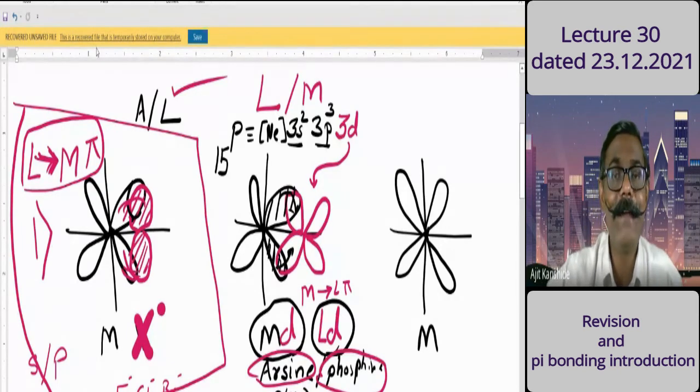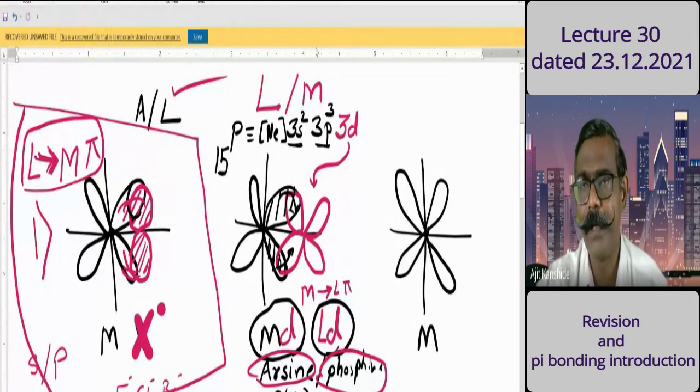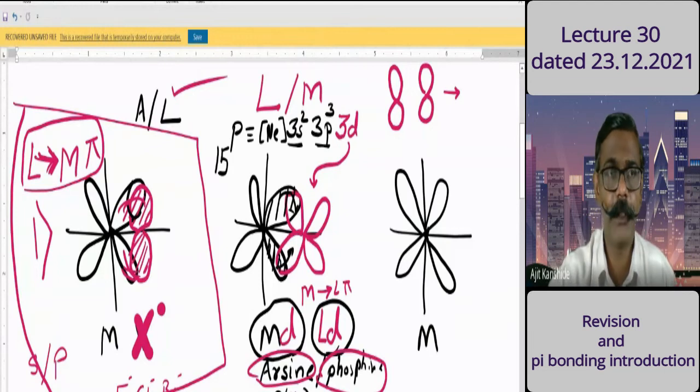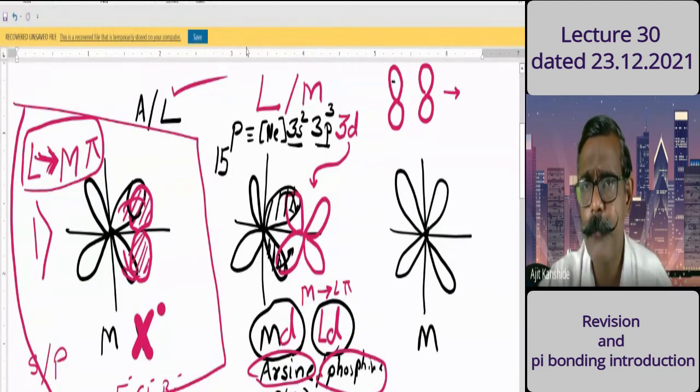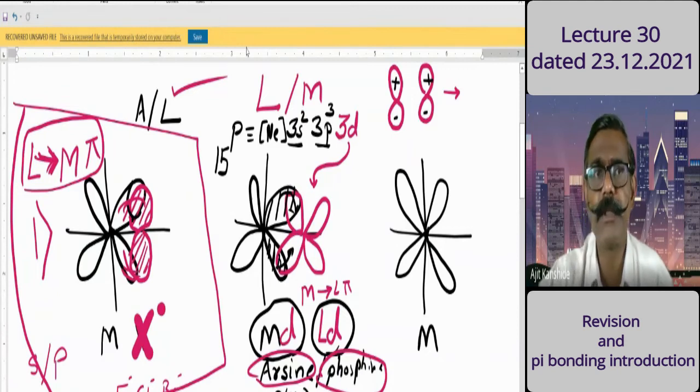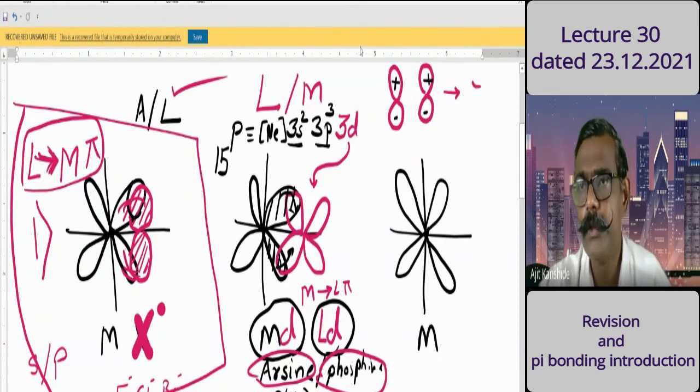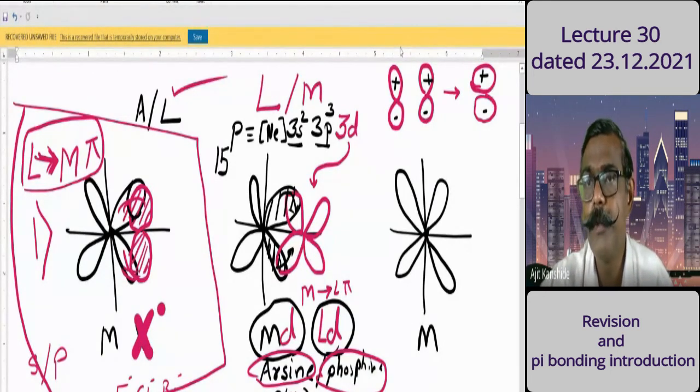It is regarding the anti-bonding orbitals. First, I represent one of the p orbitals, say from carbon, and a p orbital from oxygen, and they are combining. Suppose the same wave function combines: positive mixed with positive, negative mixed with negative, then there will be a strong, large lobe for positive and a large lobe for negative. So upside there will be plus, downside there will be minus.